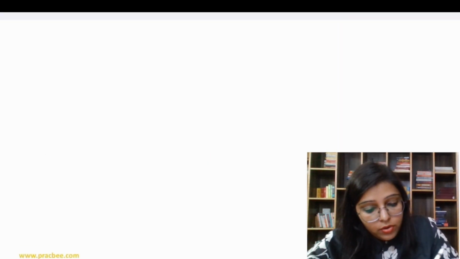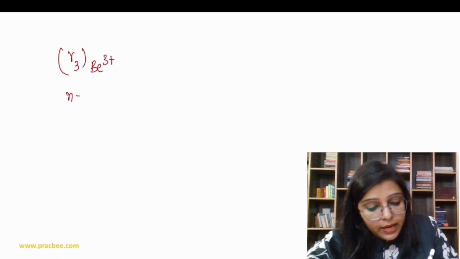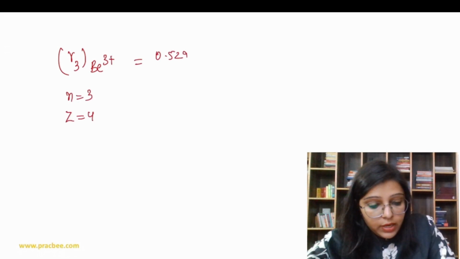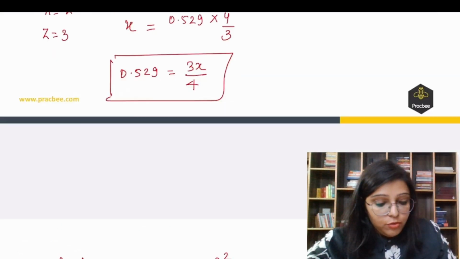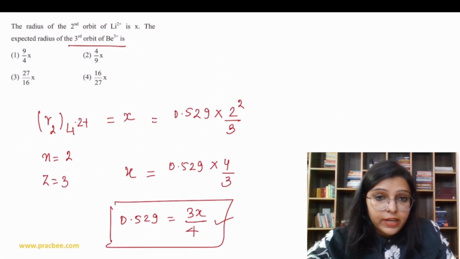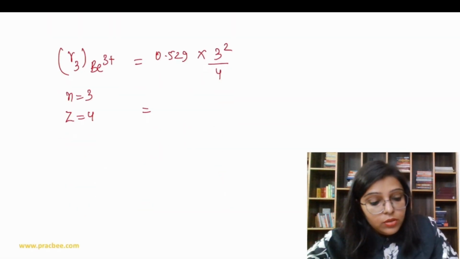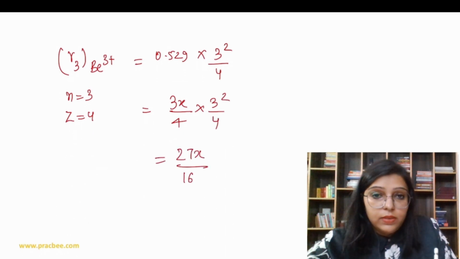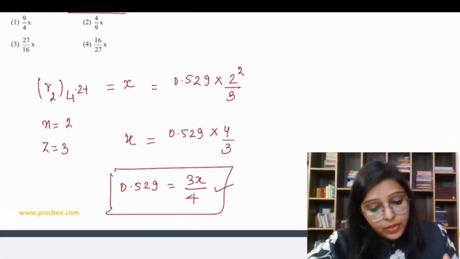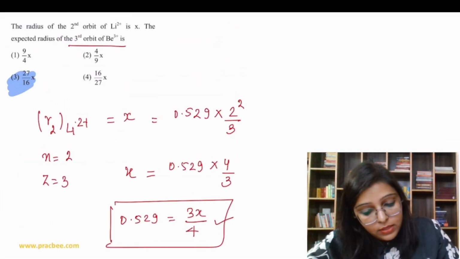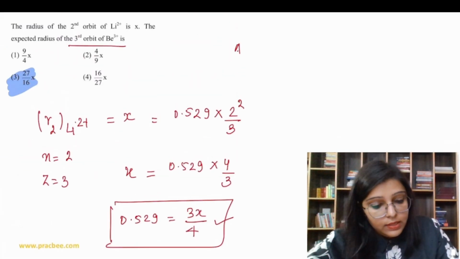Now let's solve for the radius of the third orbit of Be3+, where n is 3 and Z is 4, which is 0.529 into 3 square upon 4. 0.529 we can write as 3x upon 4. So 3x upon 4 into 3 square upon 4 is equal to 27x upon 60. Do we have this in the options? Yes, we have. So the answer is 3.